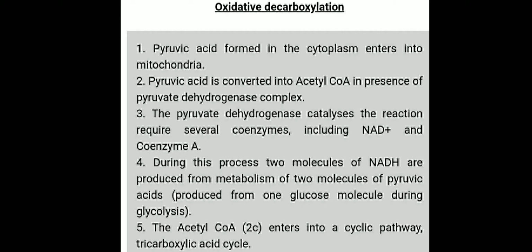Then the acetyl coenzyme A is formed during the oxidative decarboxylation. Here a CO2 molecule is released, so it is called decarboxylation. So in this process, pyruvic acid is converted into acetyl coenzyme A, and this acetyl coenzyme A enters the TCA cycle. So acetyl coenzyme A is said to be the link between glycolysis and the Krebs cycle. So let's see the oxidative decarboxylation reaction.